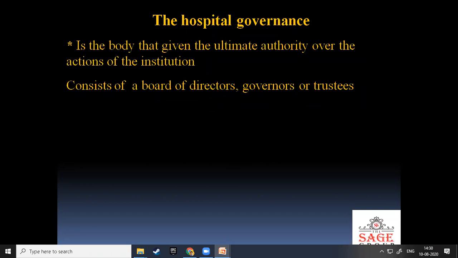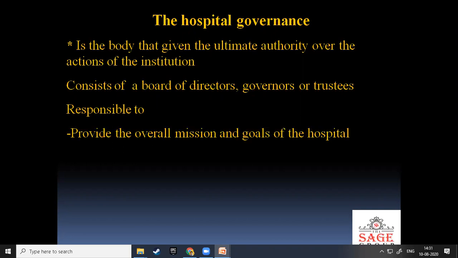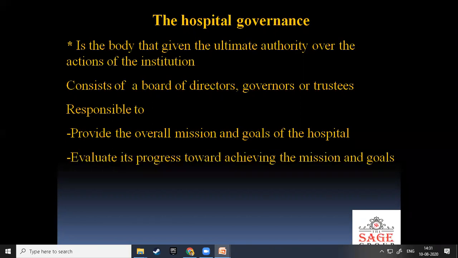Similarly, a hospital is also governed like that, and the board of trustees, board of governors, board of directors are at the top position of this organization. They are responsible for providing the overall mission and goals of the hospital, and evaluating its progress towards achieving the mission and goals, whether this institution is achieving them or not.